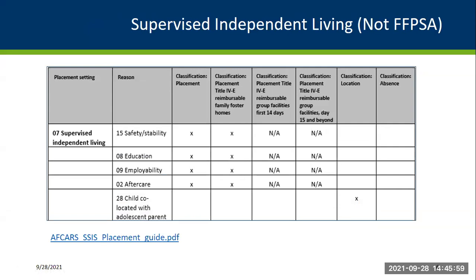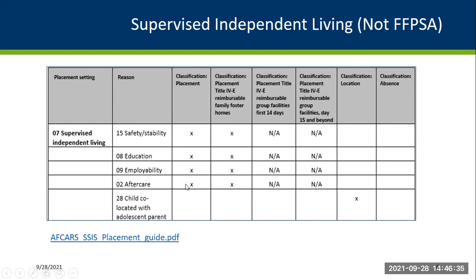Another thing I wanted to touch on, and not to confuse people, but there is also supervised independent living services that are entered into SSIS as part of the continuous placement for individuals who are 18 to 21 years of age. And that is not related to FFPSA. So the placement setting then becomes supervised independent living, and it's followed up with a reason of safety, instability, or education, employability, aftercare, et cetera.